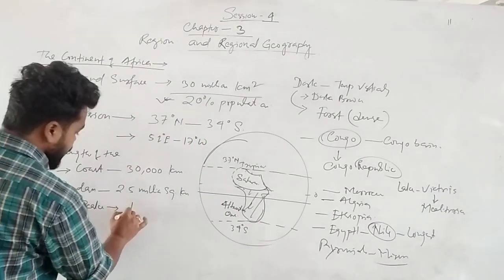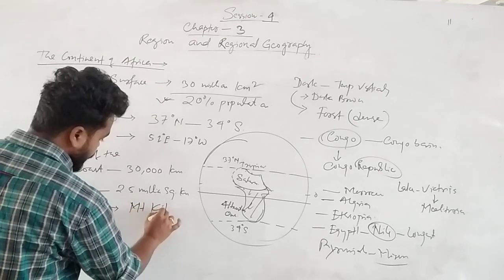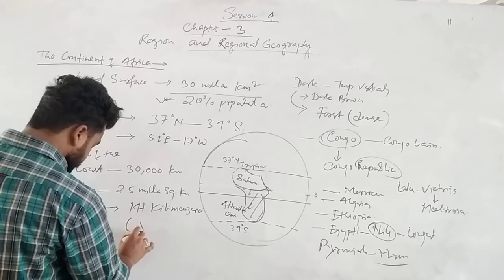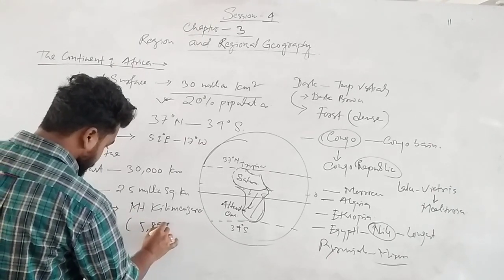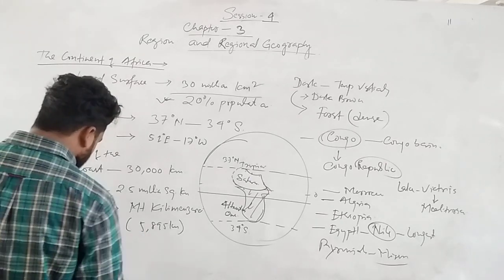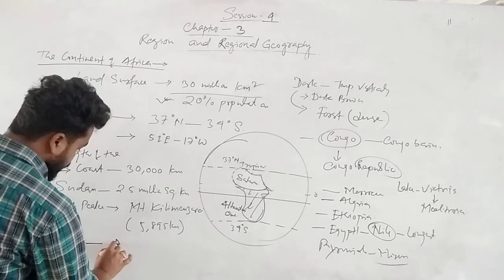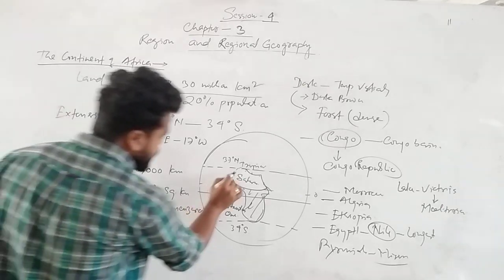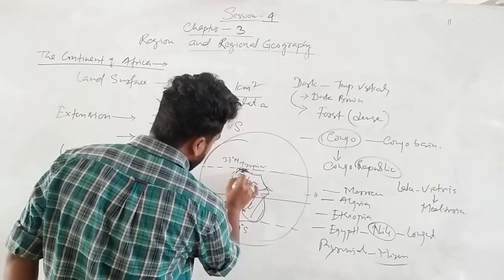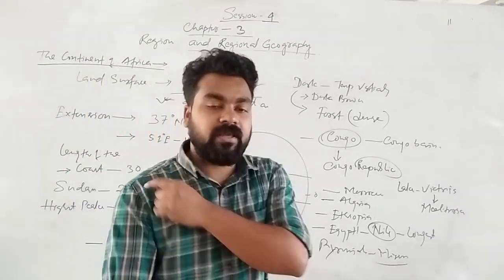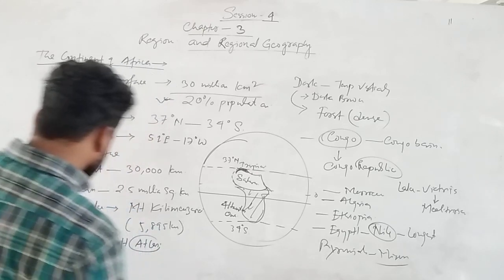The highest peak is Mount Kilimanjaro, height 5895 meters. Another mountain is Mount Atlas. Mount Atlas is here in Morocco. So Morocco is a Mediterranean country, generally on the side of the Mediterranean Sea.